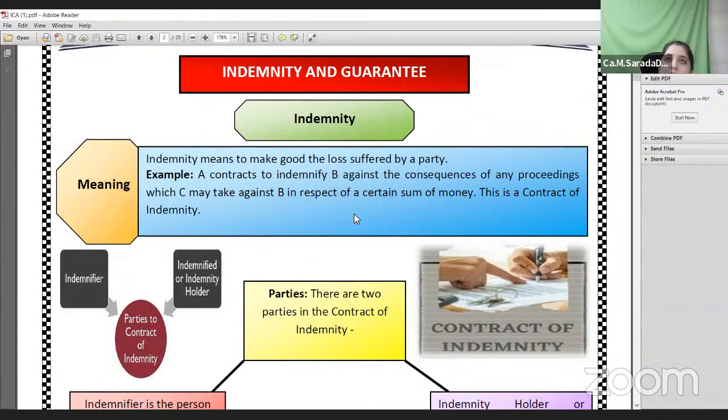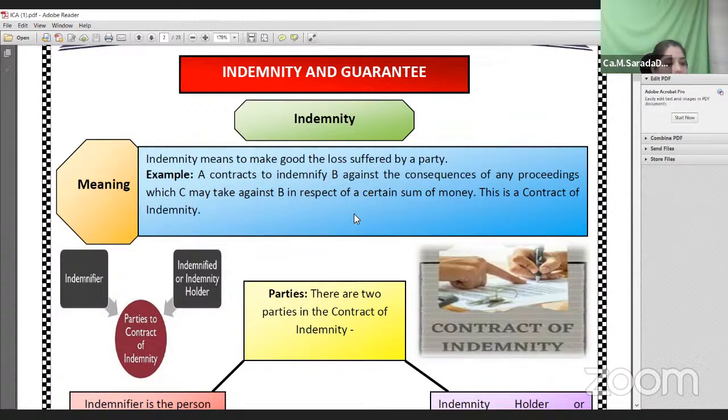Another example. If I have taken fire insurance for my stock, the insurance company, which comes into an insurance contract for protection of the stock from fire, is called the indemnifier, and the individuals or the company would be called the indemnity holder, because the fire insurance company is giving a promise that it would cover the loss at the time of the accident. So that is called an indemnity contract.